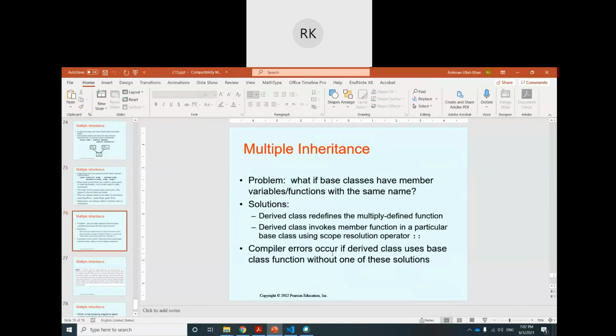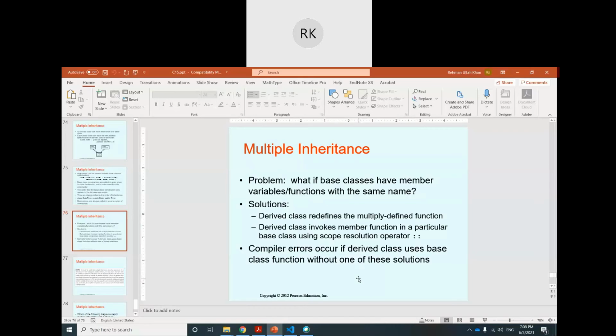In multiple inheritance also there may be a problem, and the problem is the same problem that we have discussed of redefining a function, overriding, the virtual functions, and the abstract base class. So the solution for that is that we should use the keyword override to explicitly tell the compiler that this function must be overridden. And if you override the function, that will be a virtual function also.